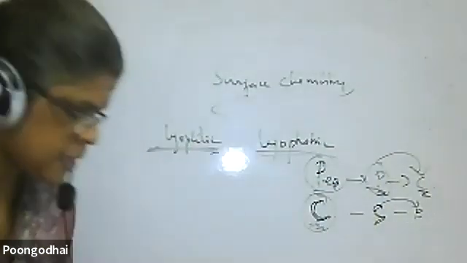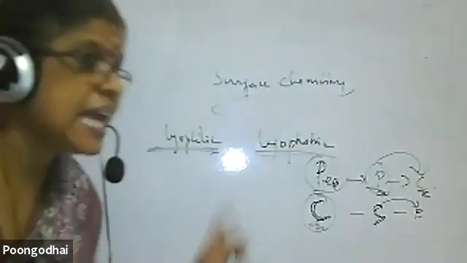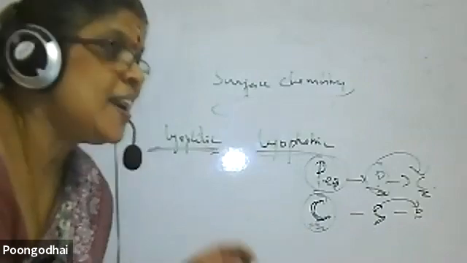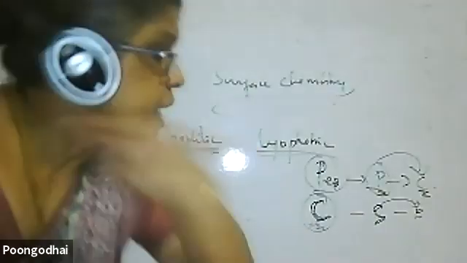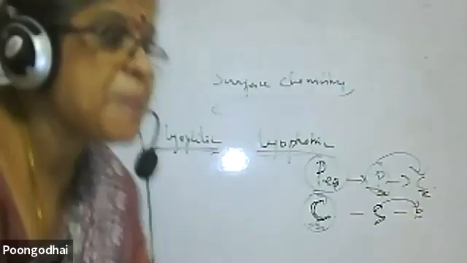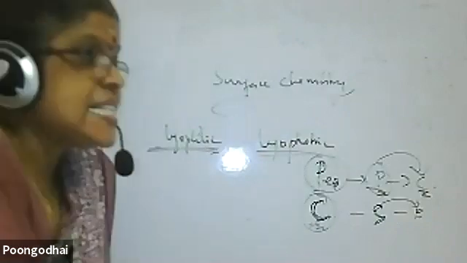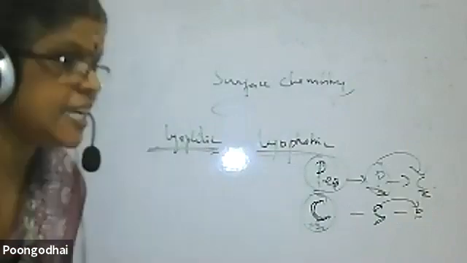That you should know. Then what is meant by dialysis? The definition should be very clear. Dialysis is the process of movement of salt particles from higher concentration to lower concentration through a semi-permeable membrane. Dialysis is the removal of electrolyte from a colloidal solution. Keep that in mind.